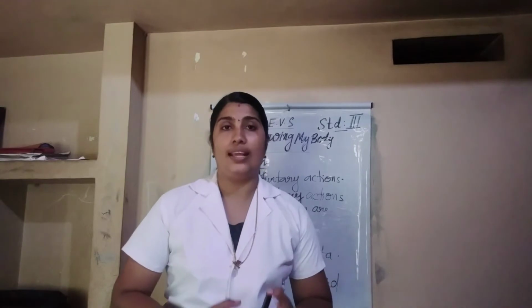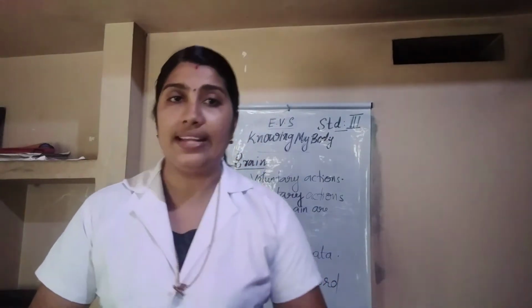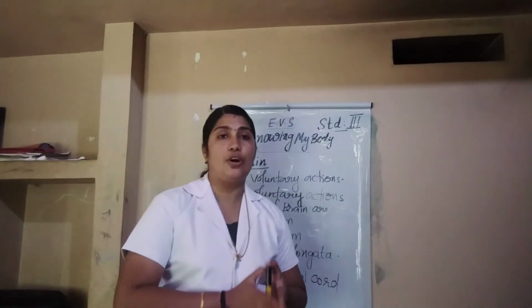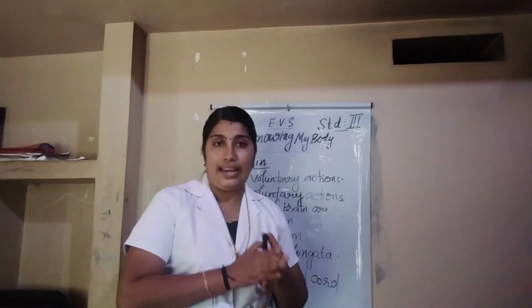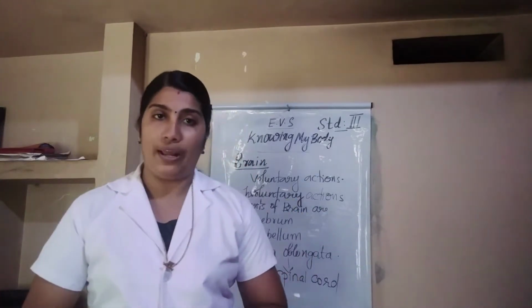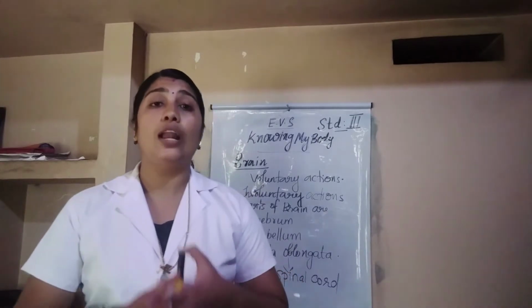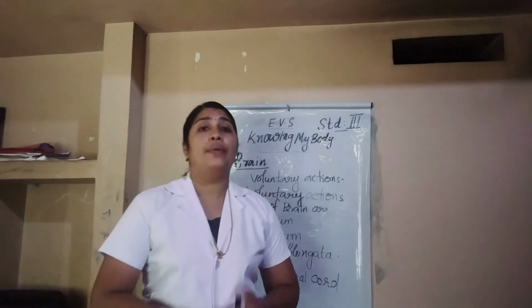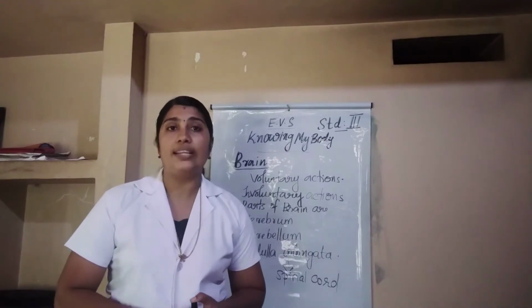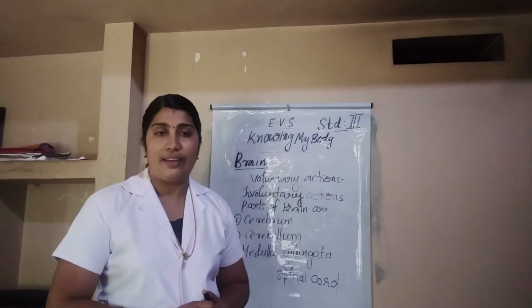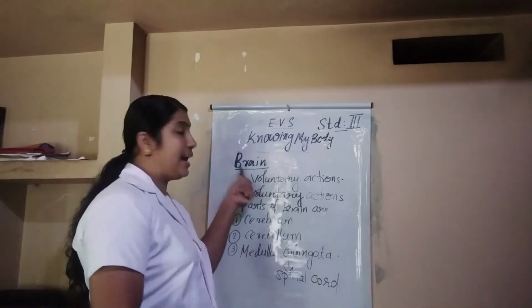So our body is made up of 2 types of organs, external and internal. External organs are present on the surface of our body. Internal organs are present inside of our body. Okay. Today, now let us start to study some of the important internal organs present in our body. Are you ready for that? Yes, very good. First of all, the brain is the most important internal organ of our body that we have to study today. So brain, okay.